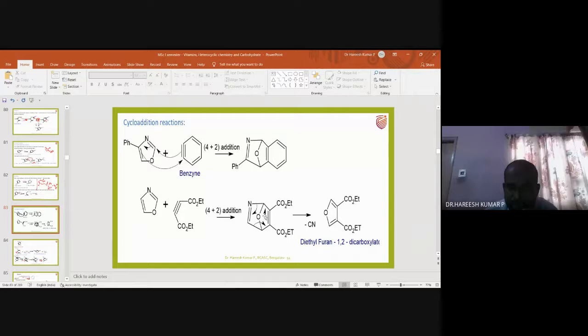This bond pair will come to here. That means this C triple bond N will go out as a leaving group. How many electrons are involved? 2 electrons, 2 electrons, 2 electrons. 6 electron involvement in a cyclic manner is a concerted reaction, and this product is obtained.